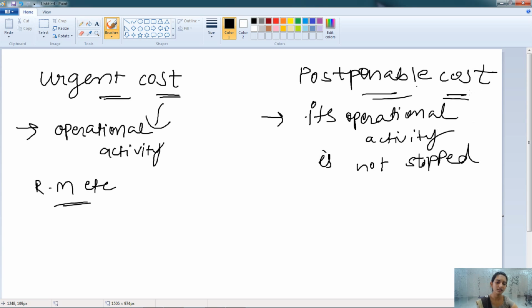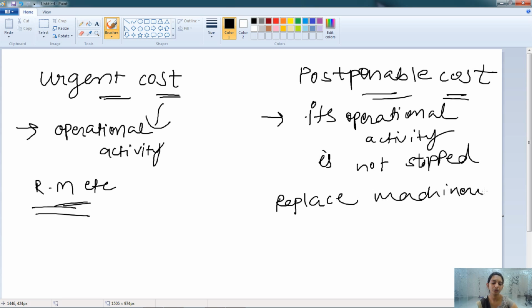We can buy that product or the machinery in a future period of time. For example, raw material the firm must buy at a period of time to continue the production process. But if the firm would like to replace machinery, then they can buy in the future rather than now. So this is known as the postponable cost.